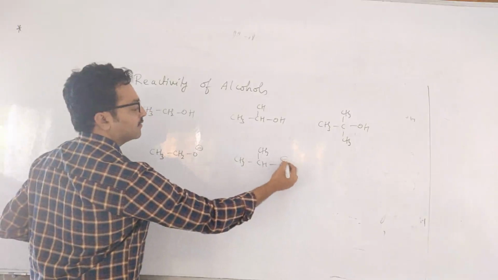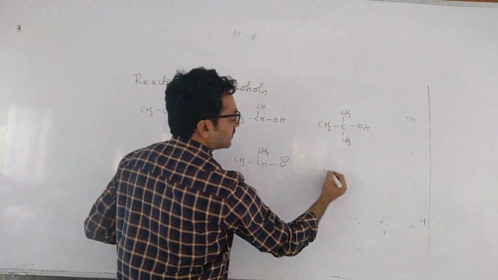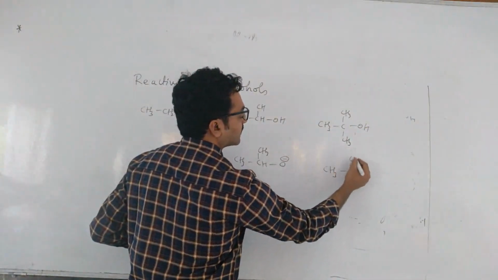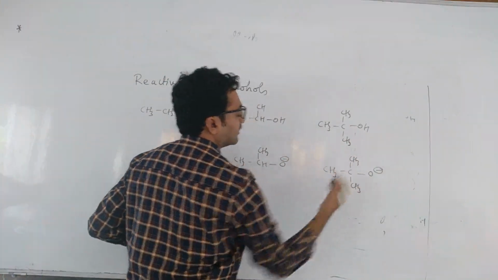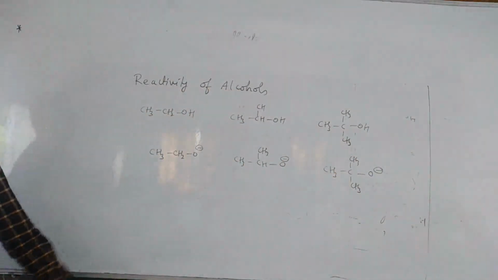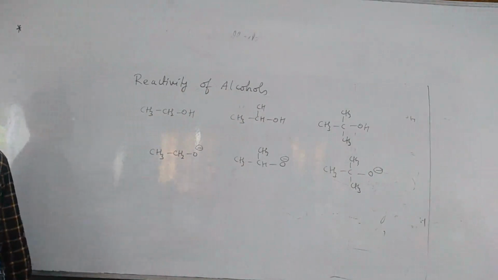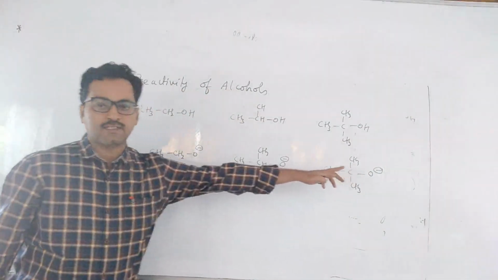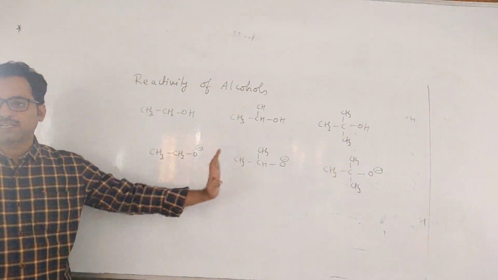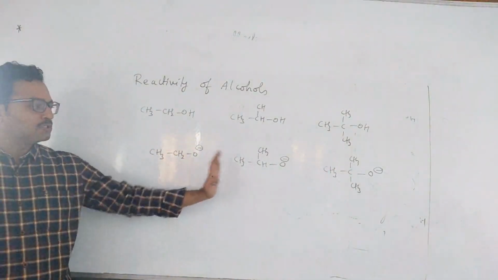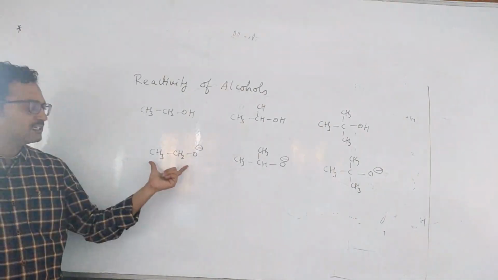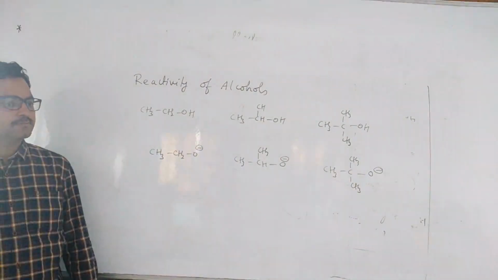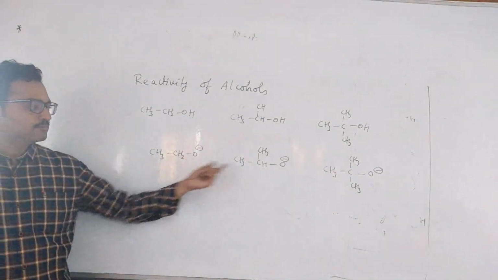Propoxide ion, right? And if this gives H plus, you will get tertiary butoxide ion. Now tell me, which anion is more stable among these 3 cases? See, oxygen has a negative charge and your alkyl groups are donating groups. How is the alkyl group donating here? It doesn't have any lone pair, no? So how can you say that it is donating?